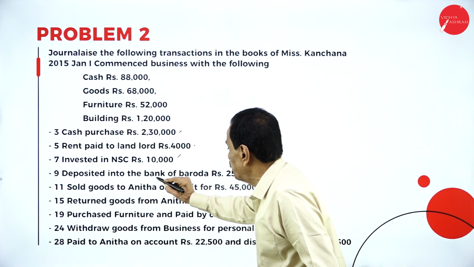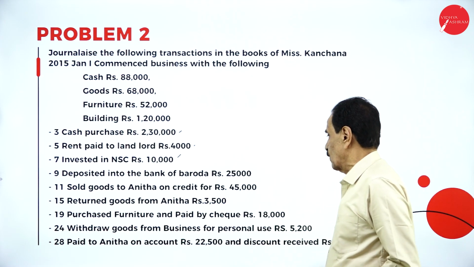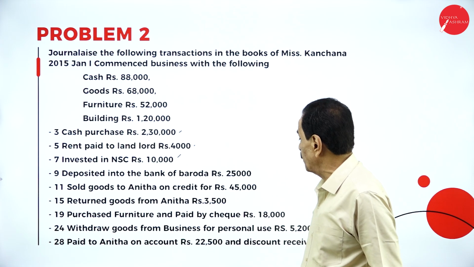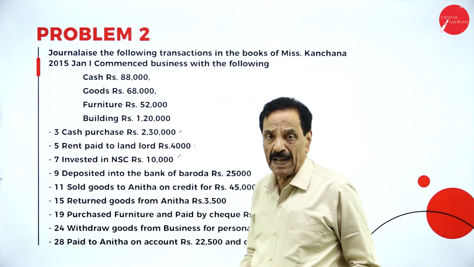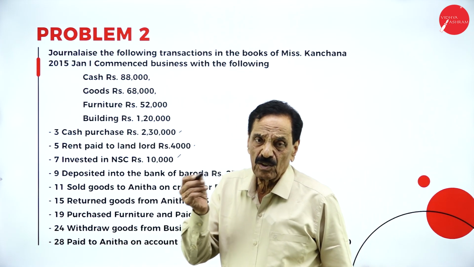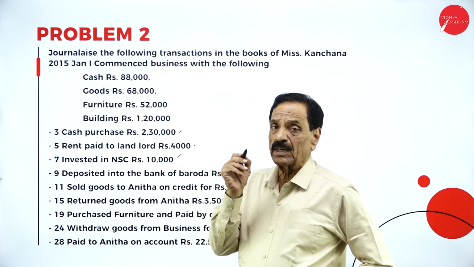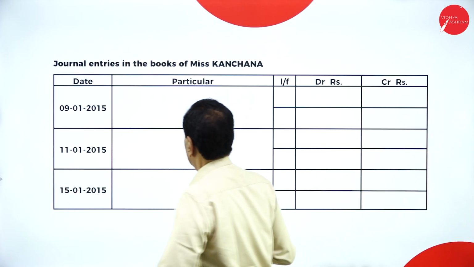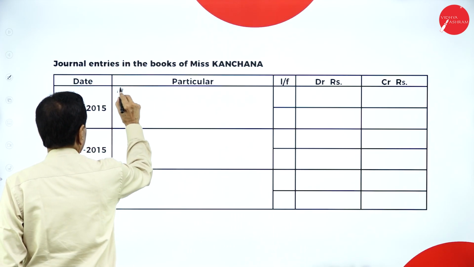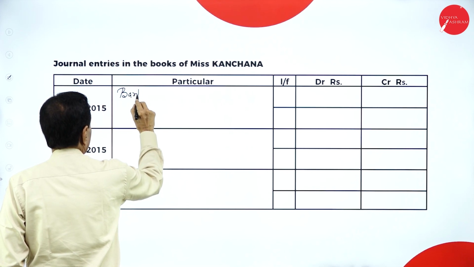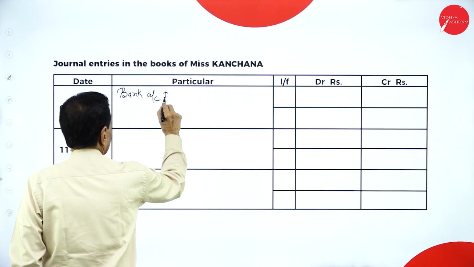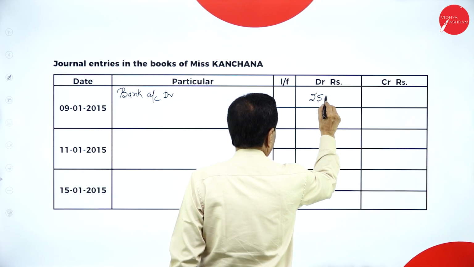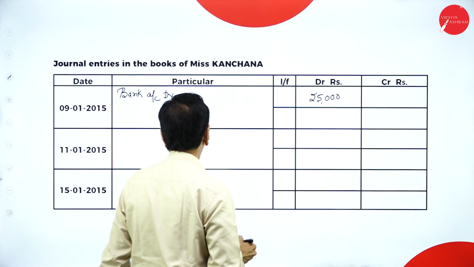On 9th, deposited into the Bank of Baroda 25,000. We put the money in the bank to the extent of 25,000. Who is the receiver? Bank. What is going out? Cash. So bank is banker, a person, debit the receiver. What is going out? Cash to the extent of 25,000. Bank account debtor 25,000 to cash account.